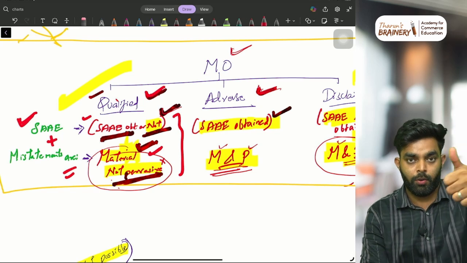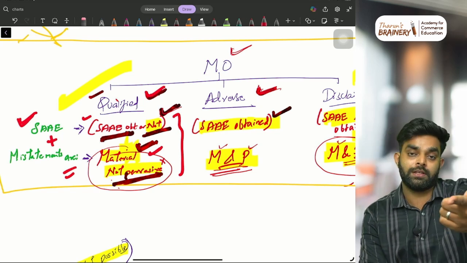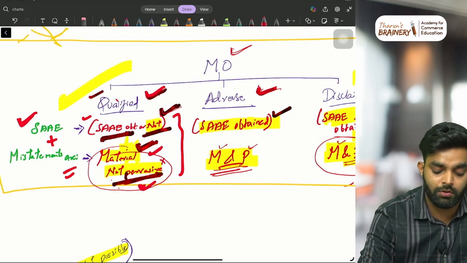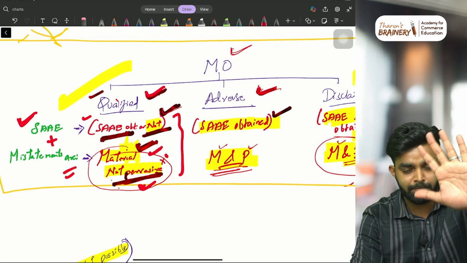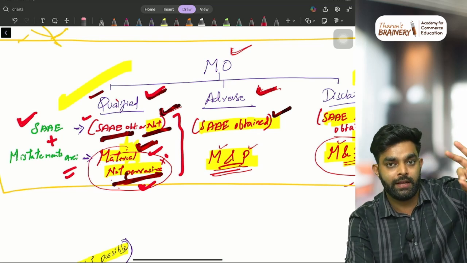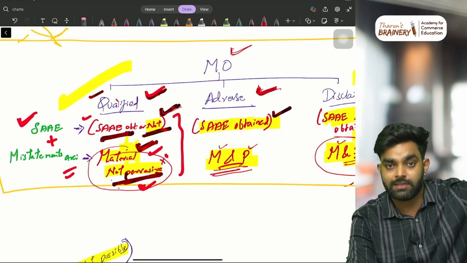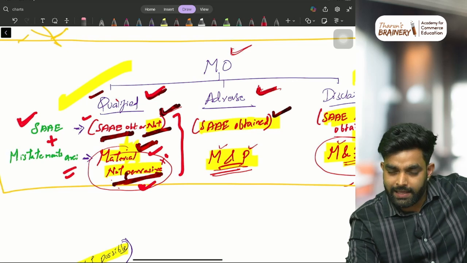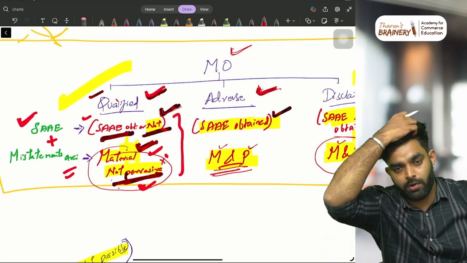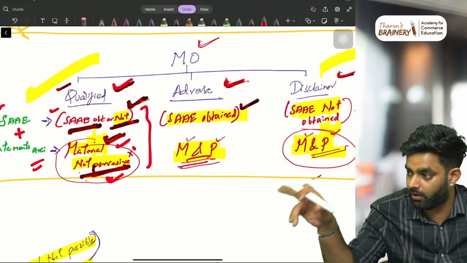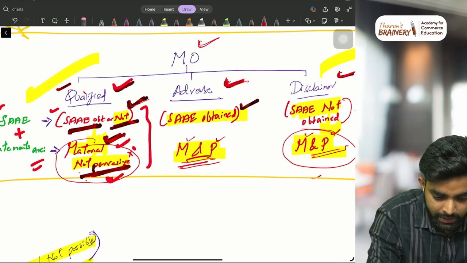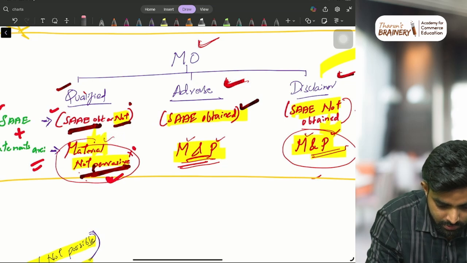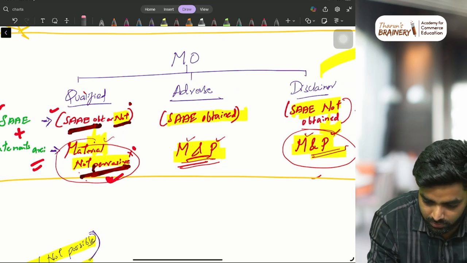In this case, when you obtained sufficient appropriate audit evidence, or you are unable to obtain sufficient appropriate audit evidence, in both cases, if the misstatements are material and not pervasive, then you give a qualified opinion. Just think simply: the misstatement is material but not pervasive. Material means it's important, a significant misstatement, but not pervasive. It is not affecting too much. It is not a very big mistake. In that case, give a qualified opinion. Hope you got it. Just keep this picture in your mind. That's enough. Then one second, I'll just remove these colors and all these extra things, so it will be very easy for you to understand.